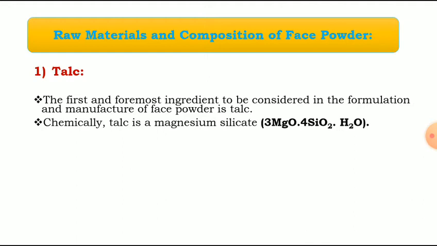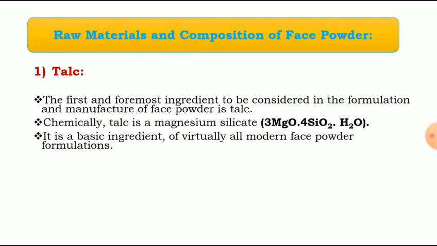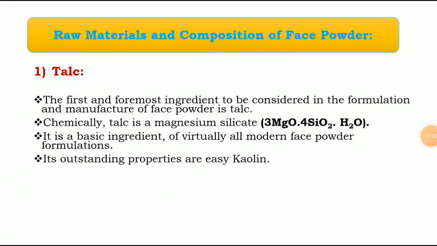This is the chemical formula of magnesium silicate, or you can say talc. It is a basic ingredient of virtually all modern face powder formulations. That means this is the basic component which is used in the face powder.